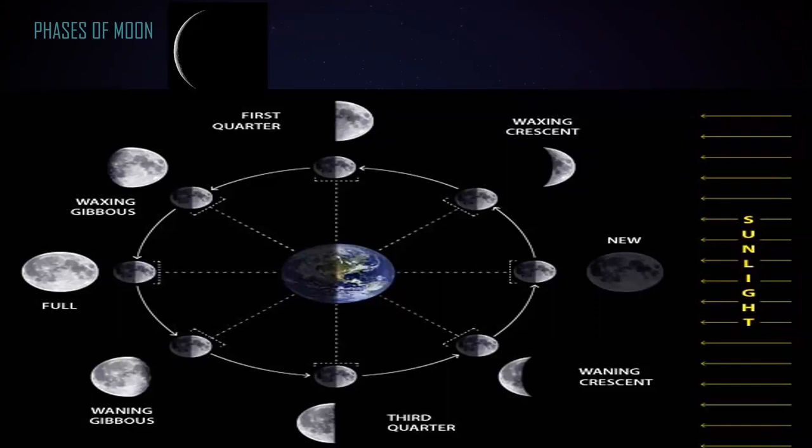So the definition of the phase of the moon is the different ways the moon looks when we view it from the earth over a period of 1 month. That is what refers to the phase of the moon.